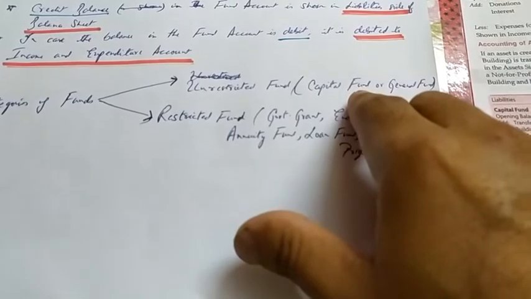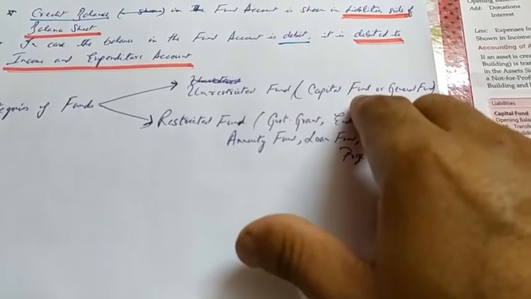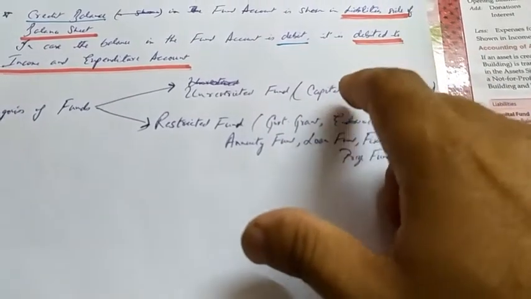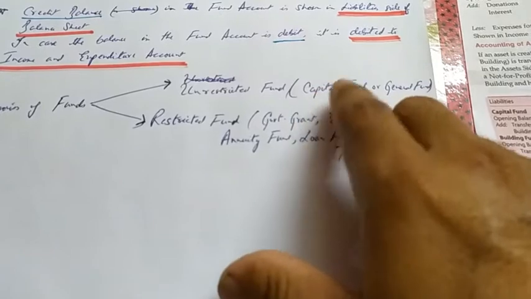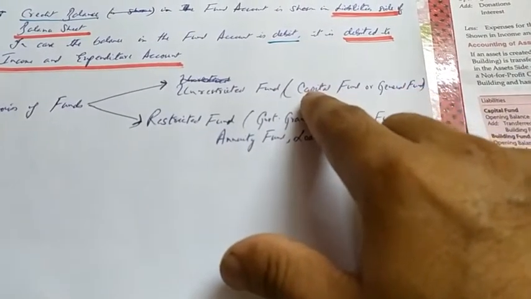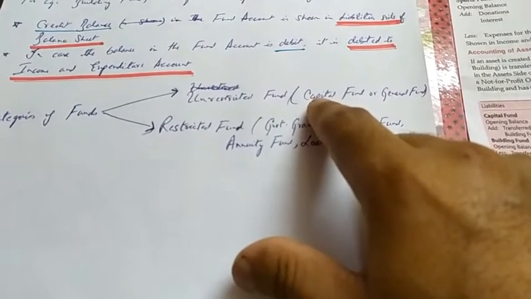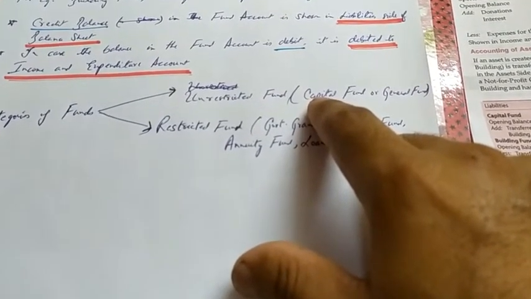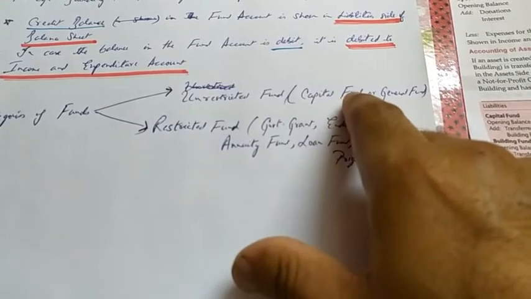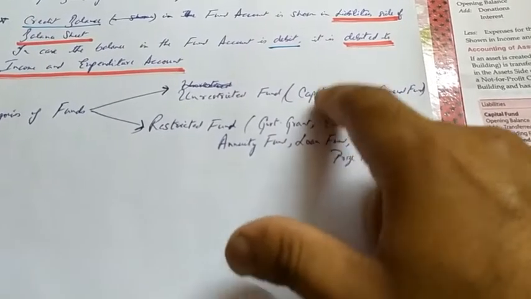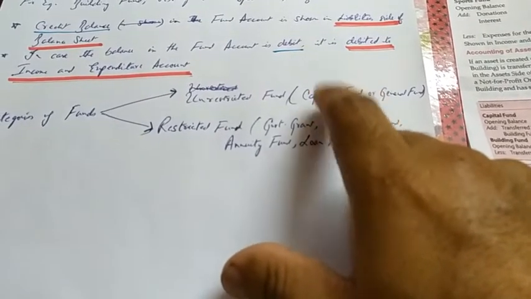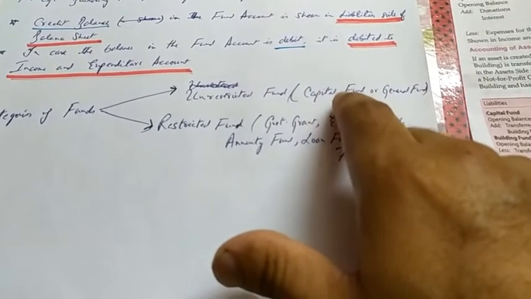So capital fund of a non-profit organization will see an increase with surplus. Like from income and expenditure account, the surplus which is earned is added to capital fund. So if there is a surplus, that will increase the capital fund for an NPO. Likewise, if the income and expenditure account is showing a deficit, the occurring of deficit will be decreasing the capital fund. That's why a surplus is added to capital fund, as it is going to increase its amount. But if it's a deficit, it will be deducted from capital fund when we draw the balance sheet of a non-profit organization.